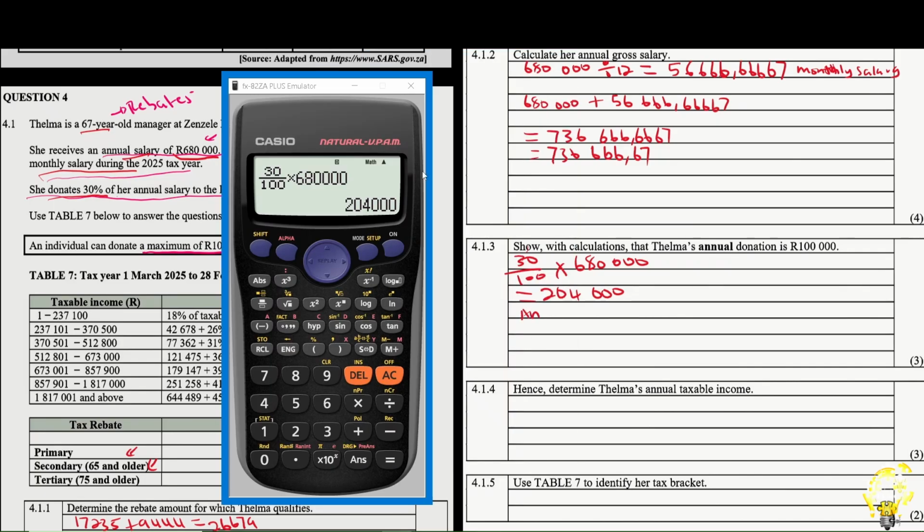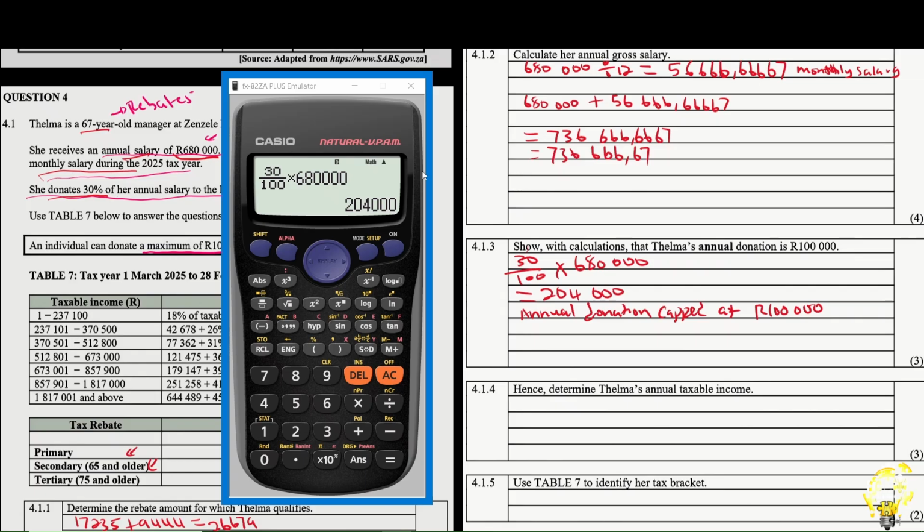that the annual donation will be kept at 100,000. We have proved that, because according to her, she wanted to donate 204,000, but according to the law, she cannot do that. Therefore, she will donate the maximum, which is 100,000. So that's how you're supposed to answer such a question.